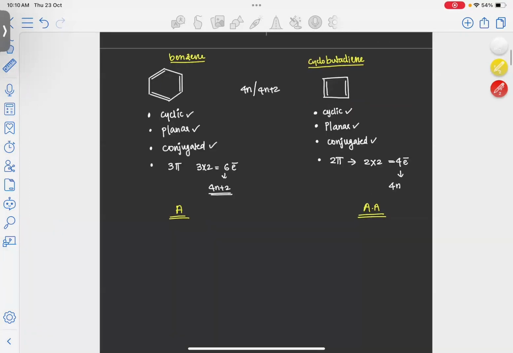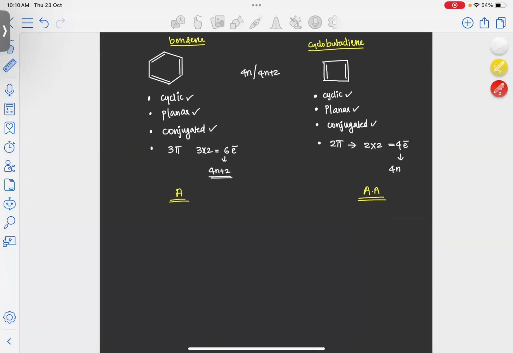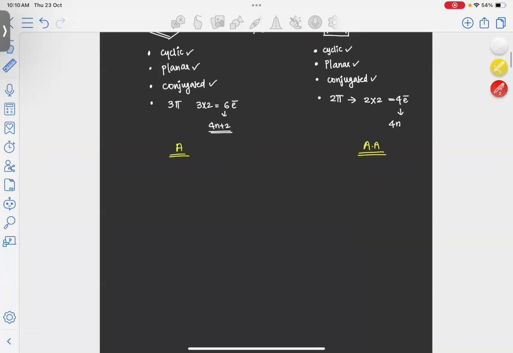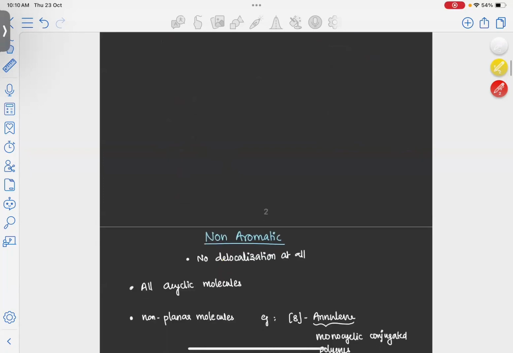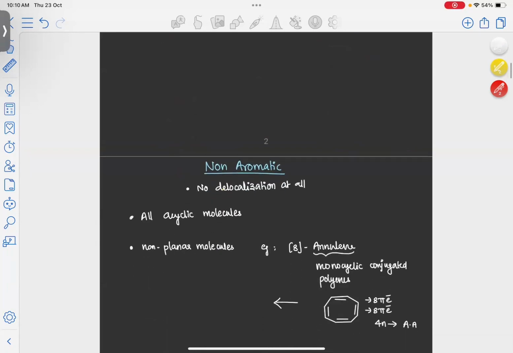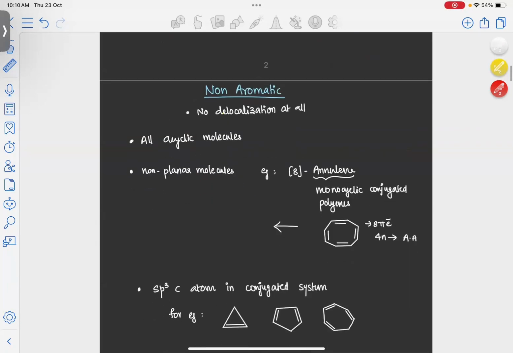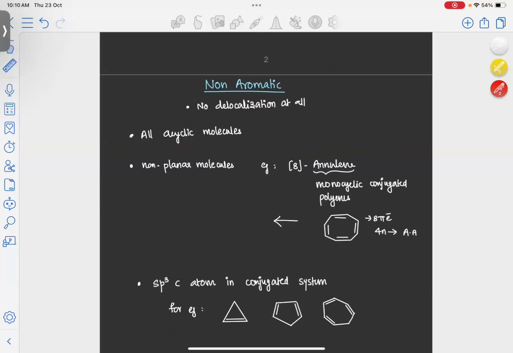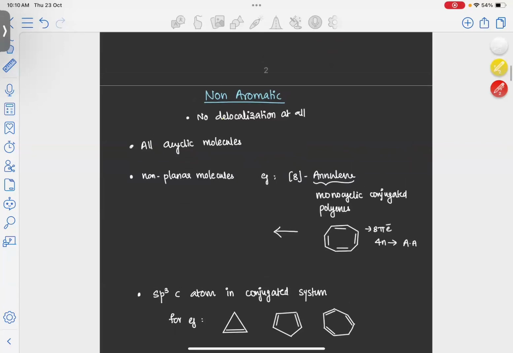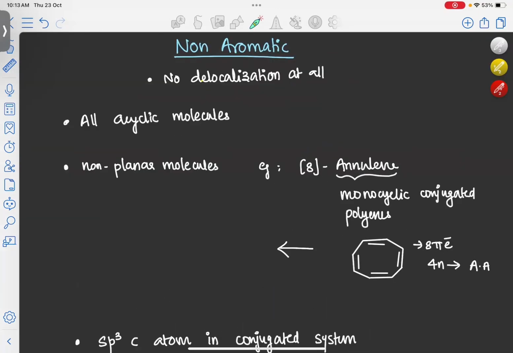As of now, we have discussed what aromatic is and what anti-aromatic is. Now we'll go to what non-aromatic is. For a molecule to be either aromatic or anti-aromatic, we said that complete delocalization of pi electrons should be present in our molecule. In non-aromatic, for a molecule to be non-aromatic, there will be no delocalization of pi electrons at all. And now we'll discuss a few criteria where the molecule will become non-aromatic.